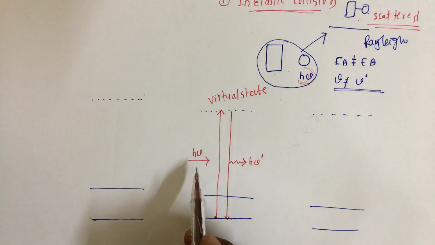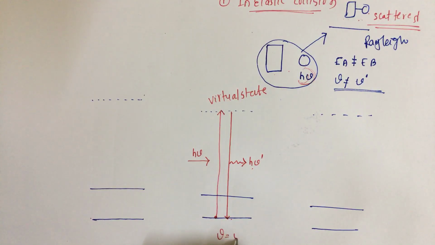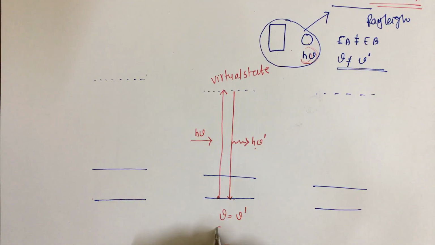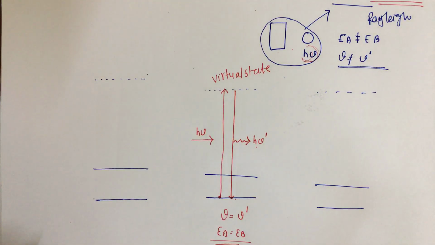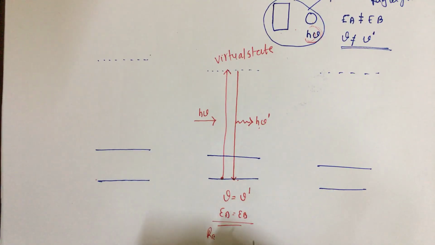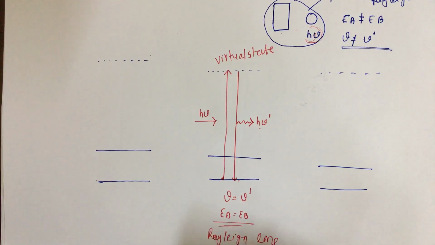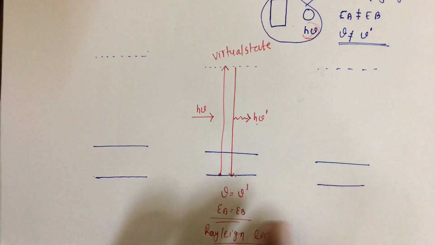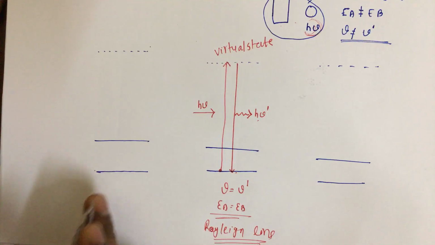Now the incident radiation and scattered radiation are the same. If incident radiation as well as scattered radiation is the same, and similarly initial energy and final energy is the same, that is called Rayleigh scattering. So this diagram is for the Rayleigh scattering, the Rayleigh line. I am not sure about the spelling, I think this is the correct spelling. And this is about the elastic collision, and now we'll go for the inelastic collision.